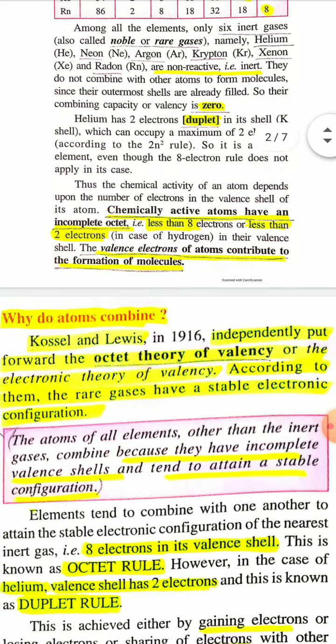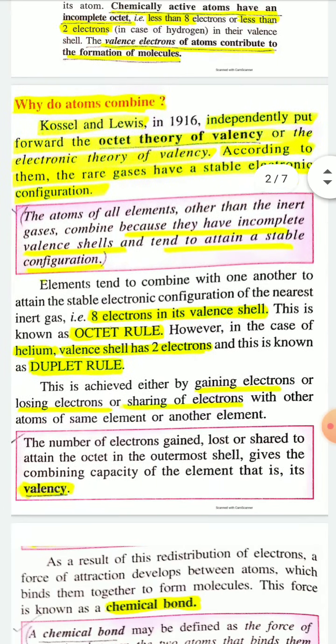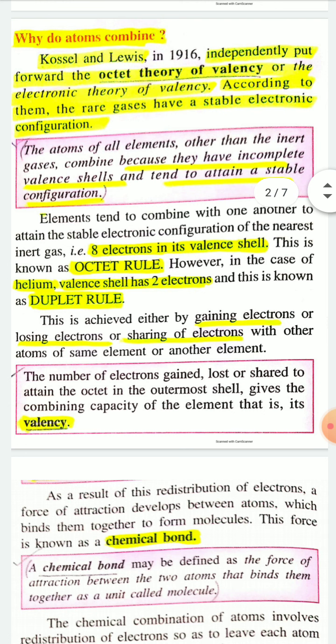Now, why do atoms combine? I have told that maximum elements or atoms are chemically reactive. Generally, noble gases are non-reactive, and maximum elements are reactive in nature because they do not have a complete octet, that is, 8 electrons in their valence shell or outermost shell.